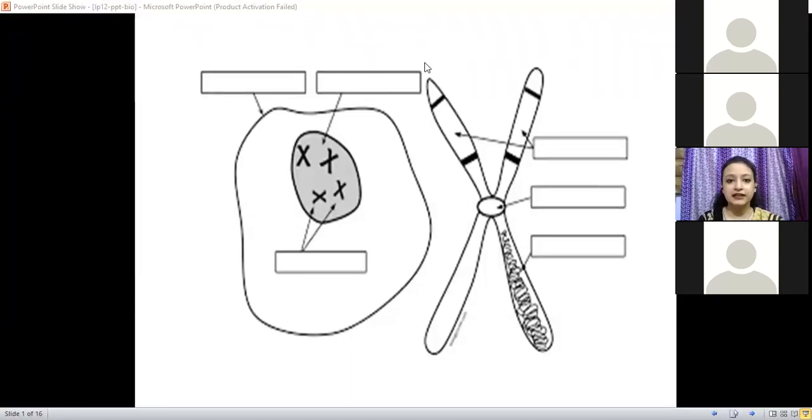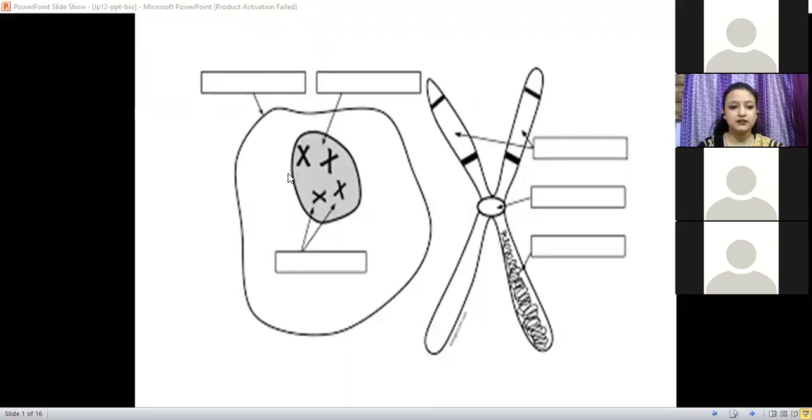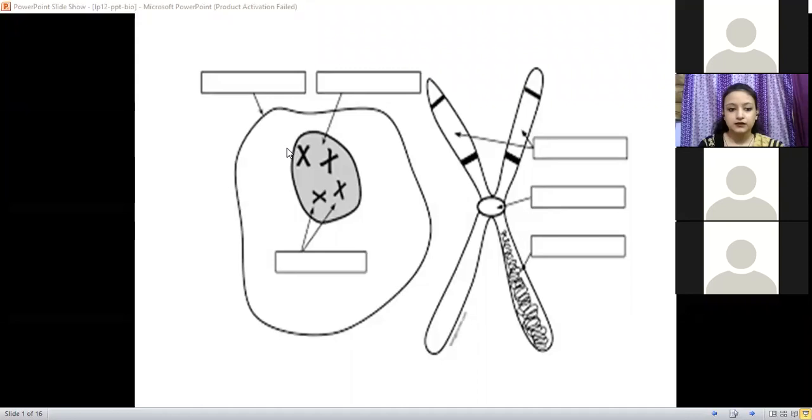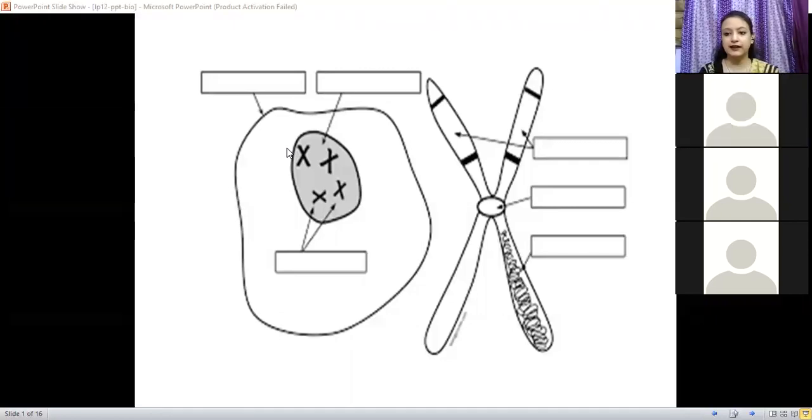Okay, someone else, raise your hand to answer. What is being shown in the second picture? What is this structure? Yes, you can answer anything that is coming to your mind. I am there to correct you. No issues in that.